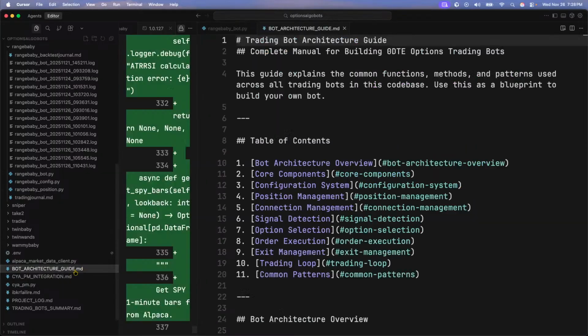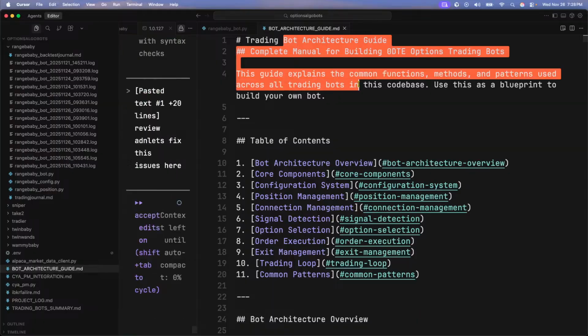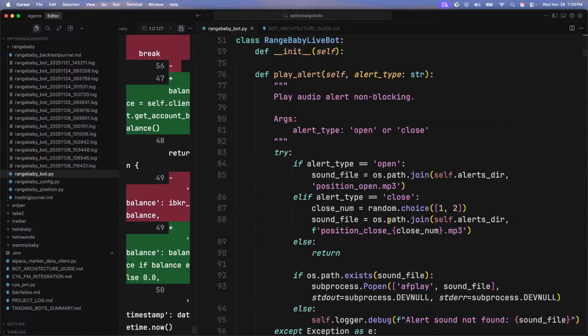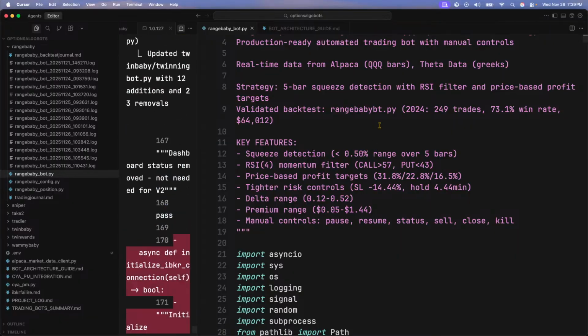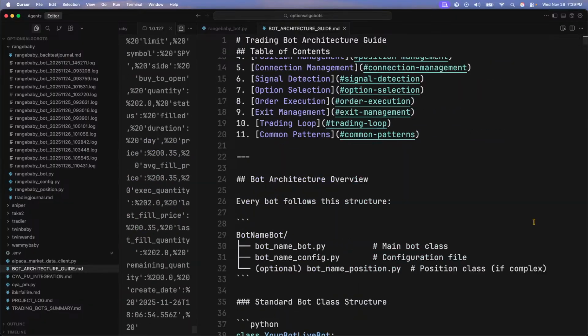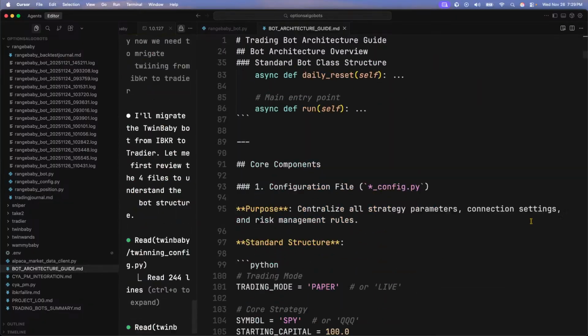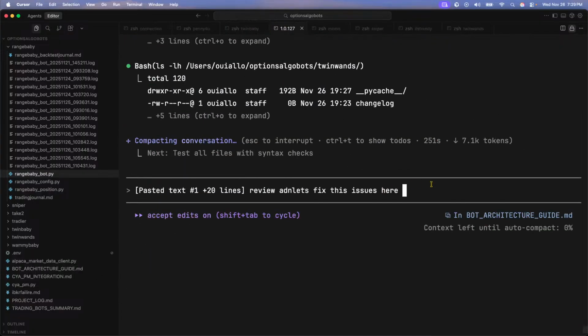And then what we also have is this bot architect and how to completely create a bot. This is something that I made in addition to being able to show it examples. So I understand what you're saying with respect to being able to make a plan. This is the plan that I made for creating any kind of bot. So this is what it'll use, right? Then I show it examples, and then I have a very specific prompt that I use when it comes to creating a bot. So in essence, it is like what you're doing right here with regards to making the plan, but it still could hallucinate, right?